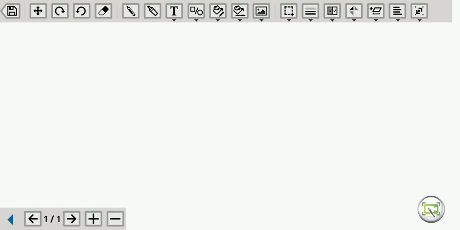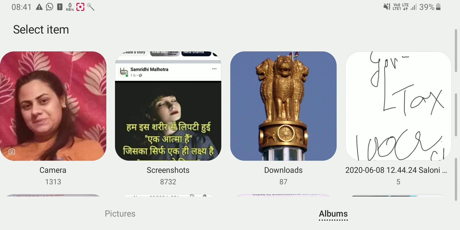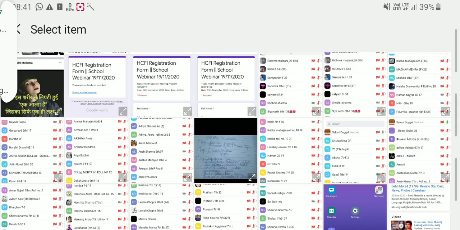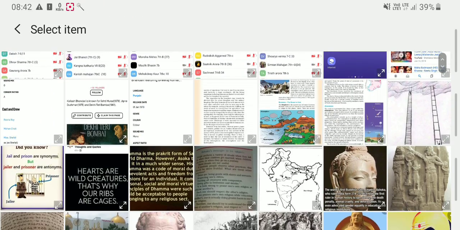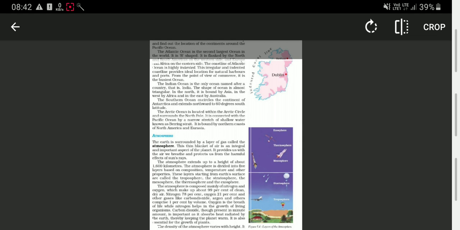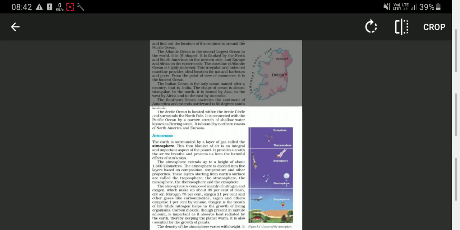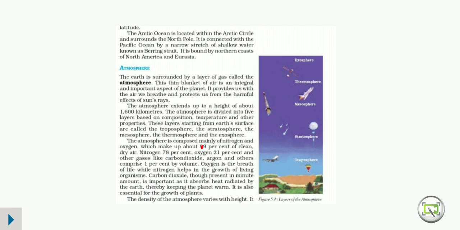So, students, today we are going to start with the chapter Major Domains of the Earth. As you know, you have already studied what oceans and continents are, and the names of these oceans and continents. Okay, we are going to proceed further today. All right, so you can see on your screen